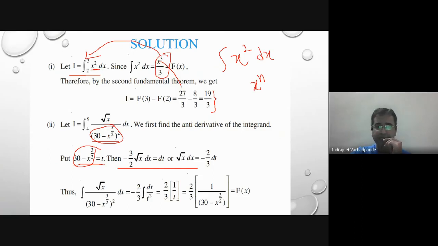We solve the integral and simplify it, right? So root x dx will be minus 2 by 3 dt. So instead of root x dx, I will be putting down the value minus 2 by 3 dt, and the integration of 1 upon t square can be easily calculated as minus 1 upon t, and hence my value is this.